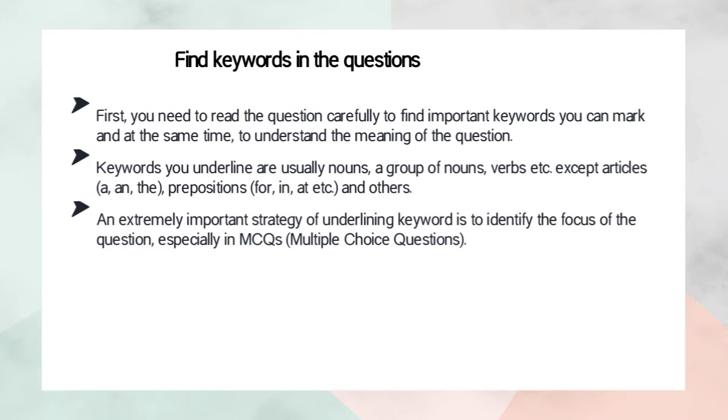Why? Because there are some choices of answer, and any of them could be the possible answer. Then we have to underline the suitable keyword so that we can answer the question correctly.